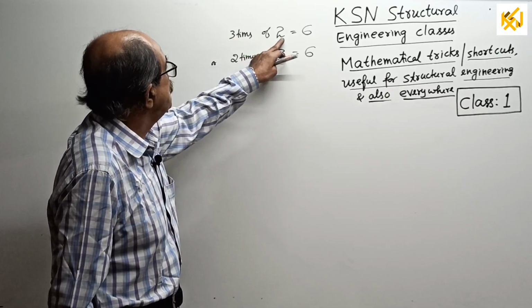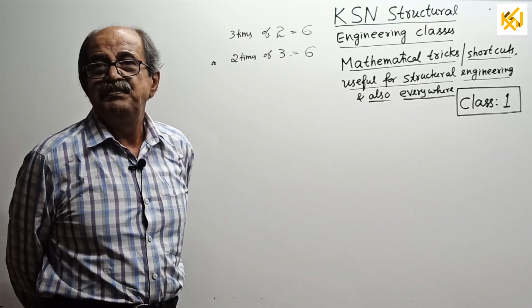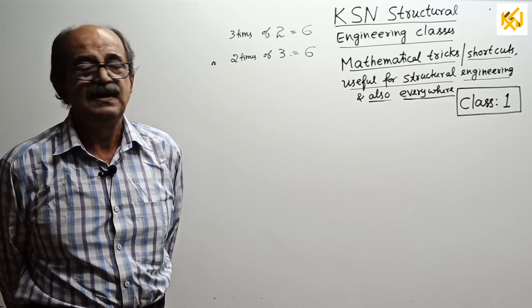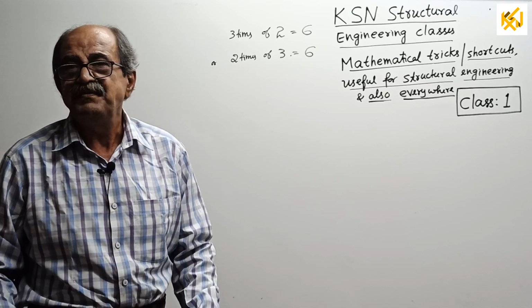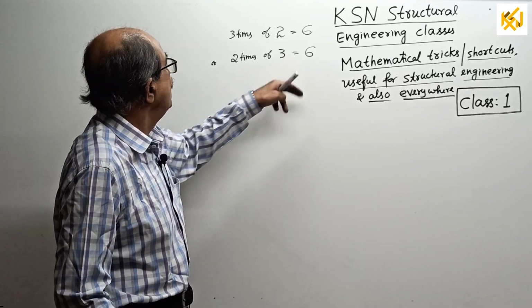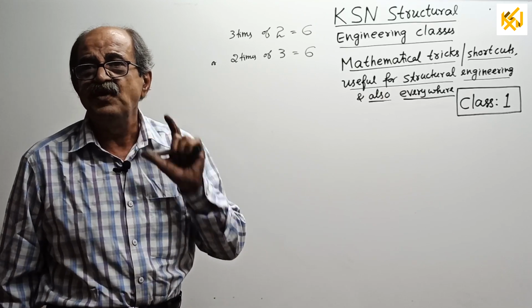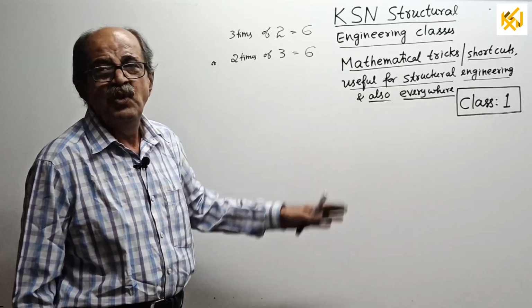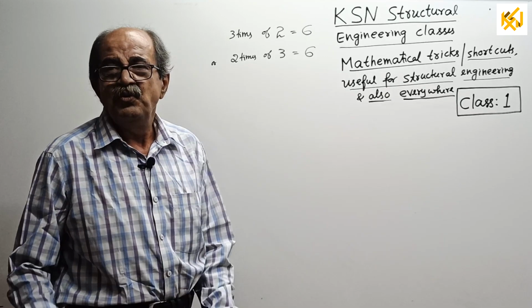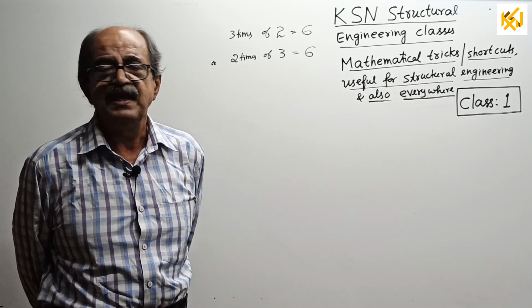3 people working 2 days or 2 people working 3 days, if their rate of work is the same, both are the same. But it is not exactly the same. A difference is there. The difference will count. So remember, mathematics is so powerful that you should understand the basic concept. First of all, don't worry, I am not going to give too much basic here. Tricks I will give you.